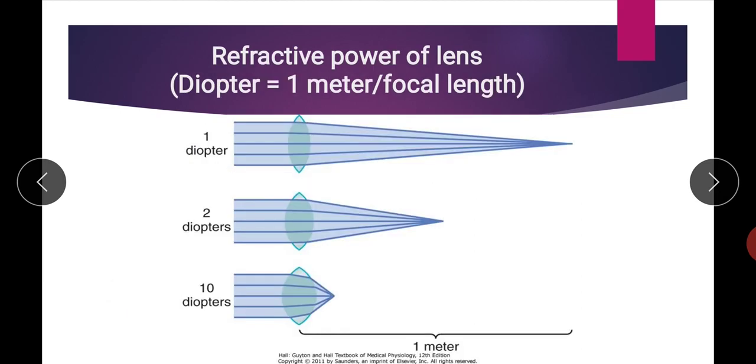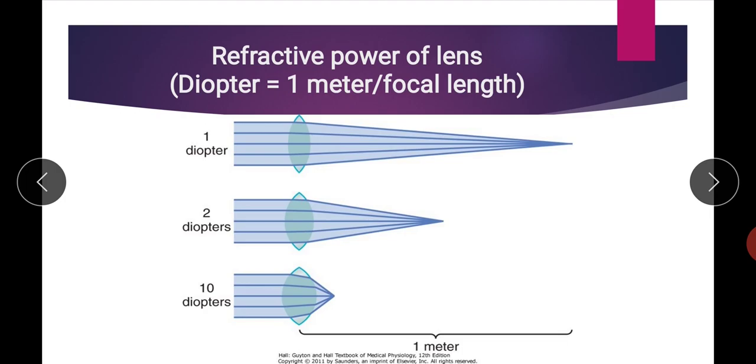Now, refractive power of lens. How much refraction is done by the lens can be measured by the power of the lens, and this power is measured in a unit known as diopter. So diopter is equal to 1 meter divided by focal length.